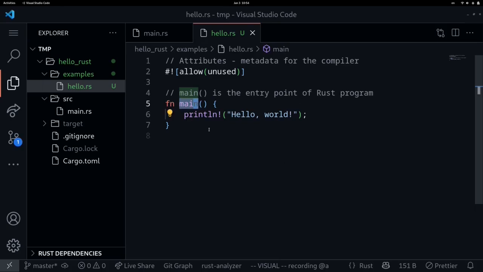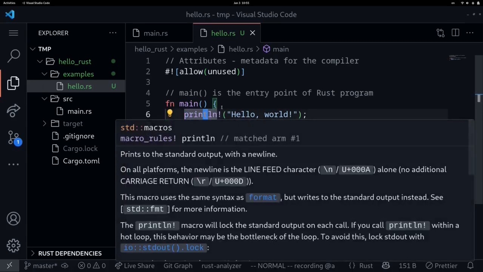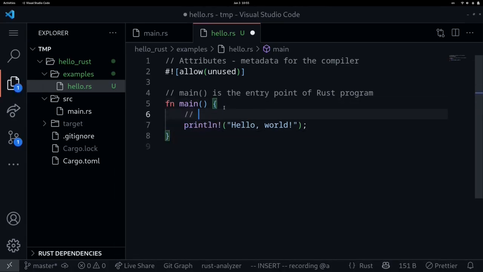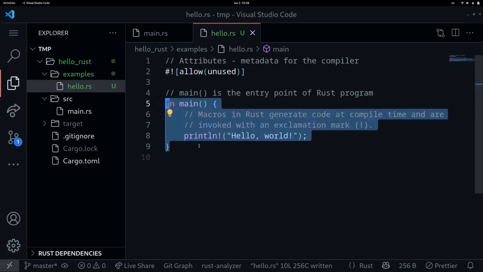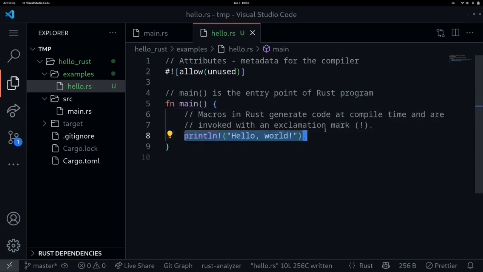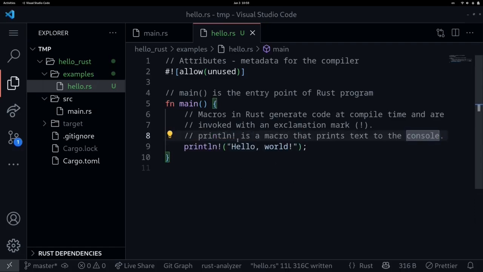In our code example, it's a simple code. Simply println hello world. So what is this function, println with an exclamation mark? First it looks like a function, but actually it is not a function. Functions that end with an exclamation mark are called macros. Macros are code that generate Rust code when the code is compiled. So when this code is compiled, it transforms this part of the code into actual Rust code. Here the actual Rust code that will be generated when the code is compiled is instruction to print this text into the console. So that's what this println exclamation mark is doing.